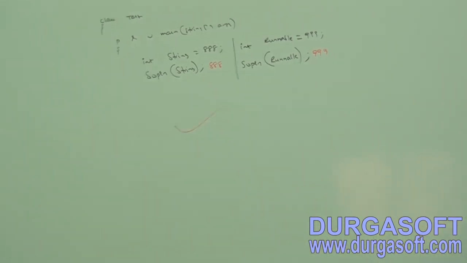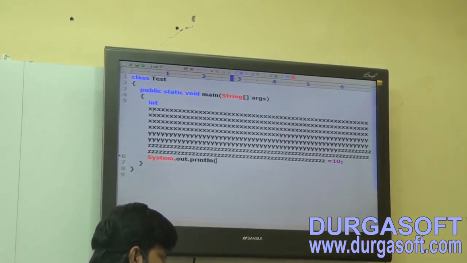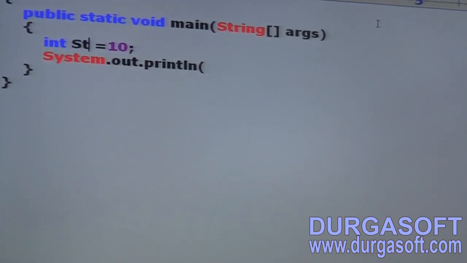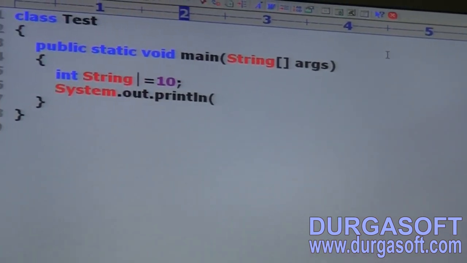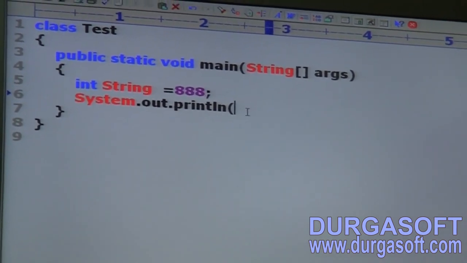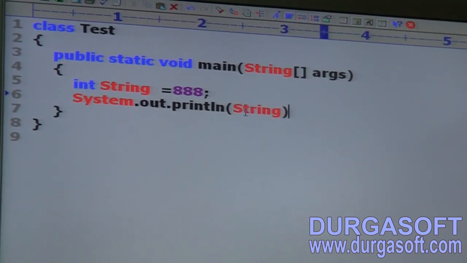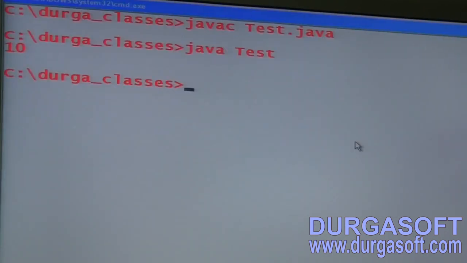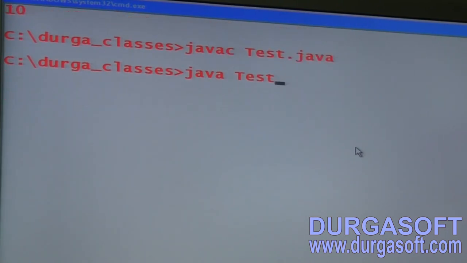Okay. Here, let me run this code. Just observe. I'm taking int string is equal to 888. System.out.println string, SOP of string. Now why is string coming in red color? Because it's a class name. Now let me run this code. The code compiles fine. What answer are you going to get by default? 888 is the answer. Valid or not?